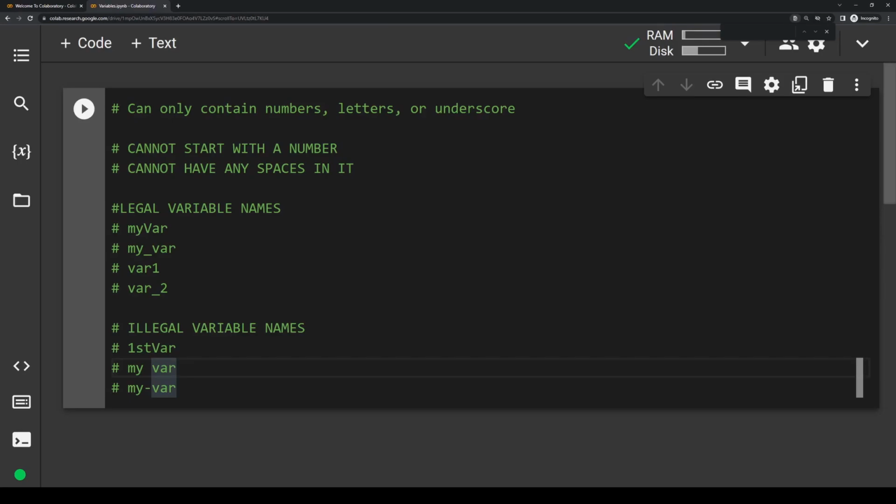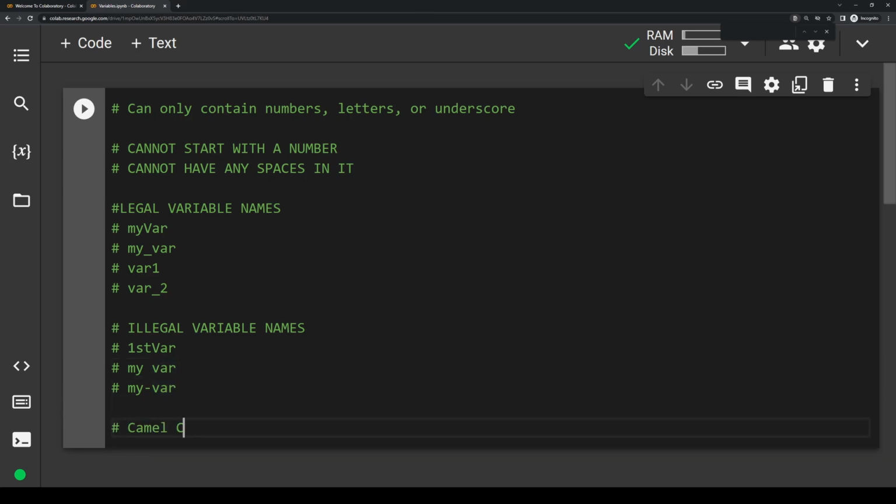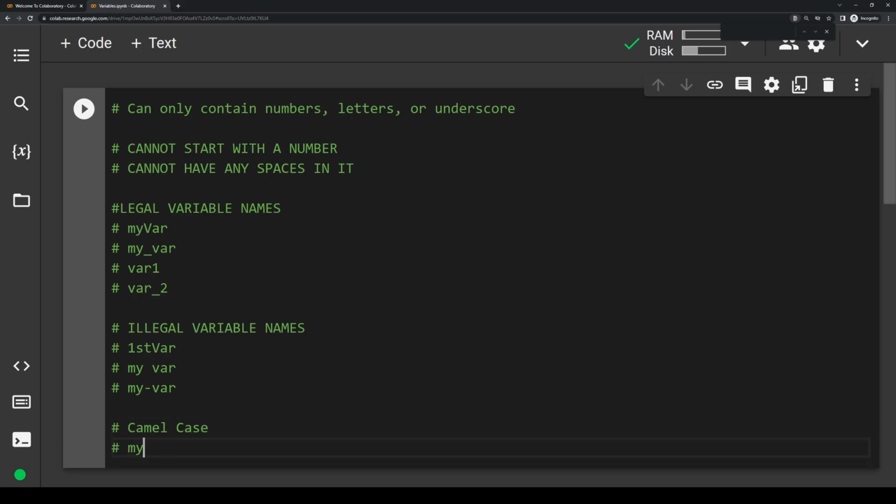Now, typically when naming variables that are multiple words long, we use something called camel case or snake case. These are both naming conventions that make variable names more readable. So camel case, let's write camel case here. Camel case is when we capitalize the first letter of each word except for the very first word. So an example of camel case would be myVar, written like this. Let's say myVariableName, like that. So we can see that we're capitalizing the first letter of each word except for the first one.